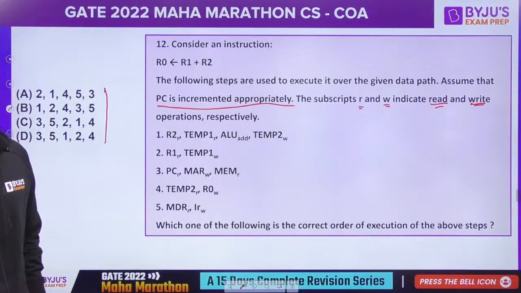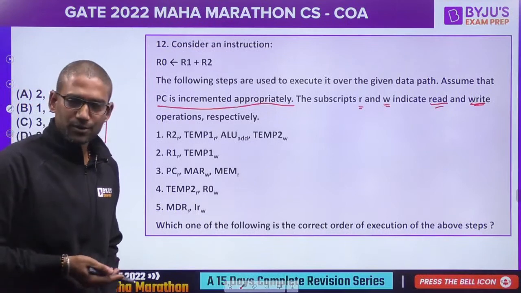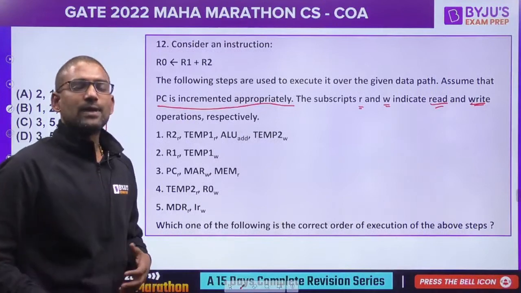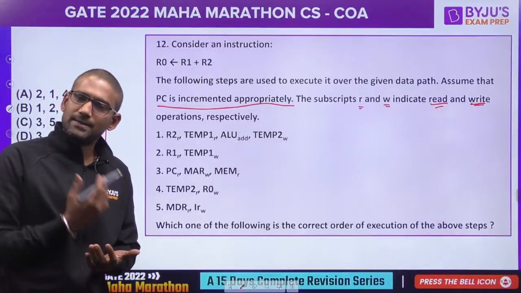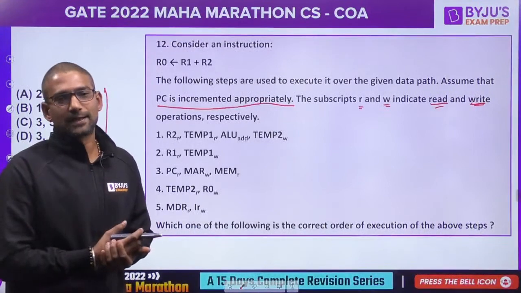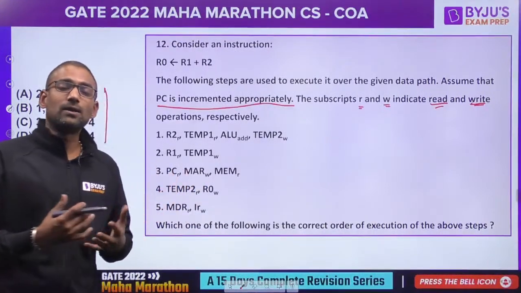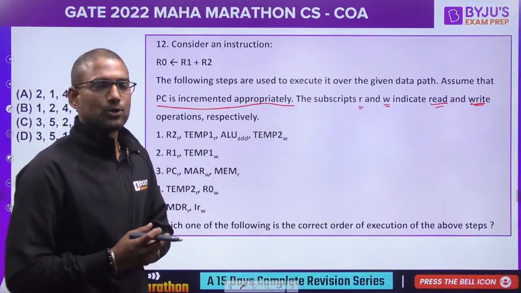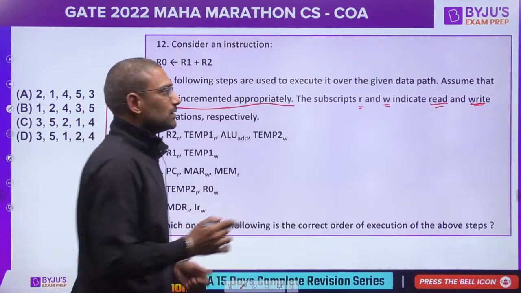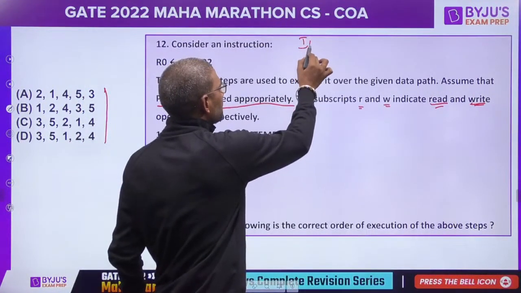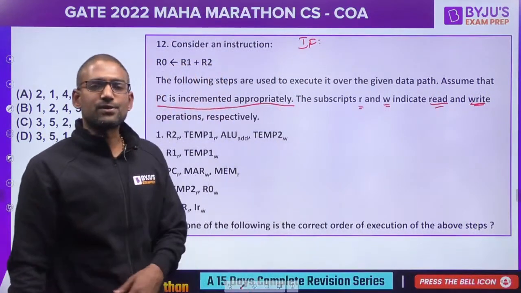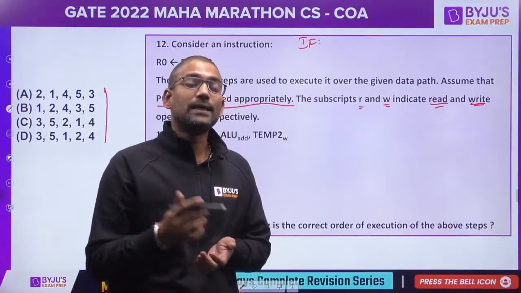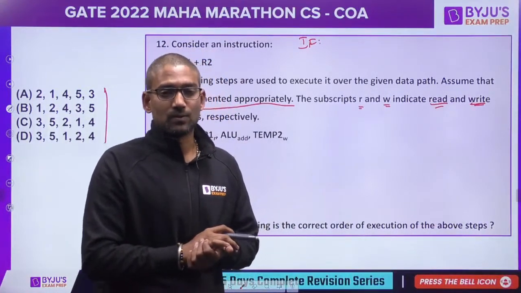Here firstly the instruction needs to be fetched. Assume that it is decoded, then we have to fetch the operands, execute, store the result back. So here we are considering all the phases of instruction cycle, assuming instruction decode is done automatically, right? So firstly, what is instruction fetch? Loading the instruction from memory to CPU. CPU means where? To the instruction register, right?